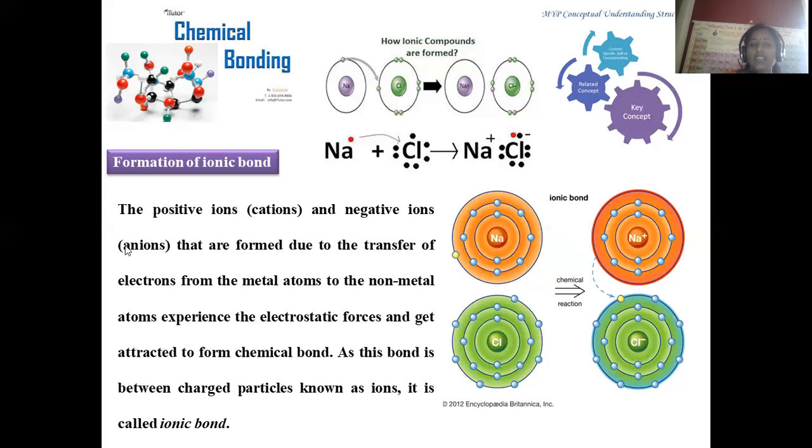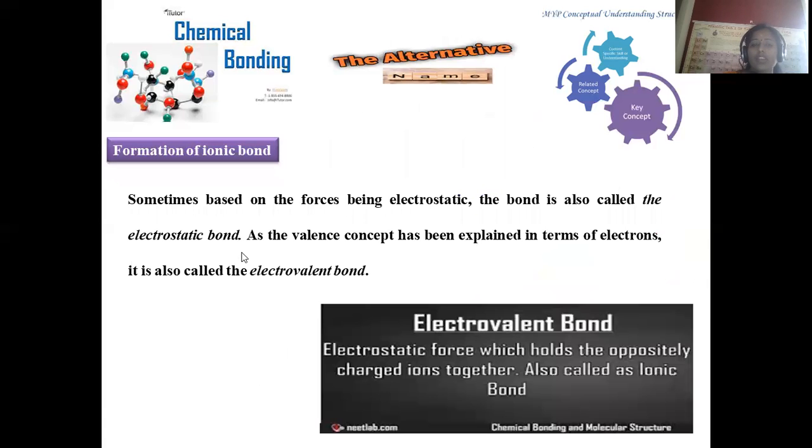Positive ions denoted as cations and negative ions denoted as anions are formed due to the transfer of electrons from a metal to a non-metal. They are bound together by electrostatic forces, and this bond is regarded as the ionic bond because by the transfer of electrons, one turns into a cation and the other into an anion. Hence, you can say this is a kind of ionic bond formation.